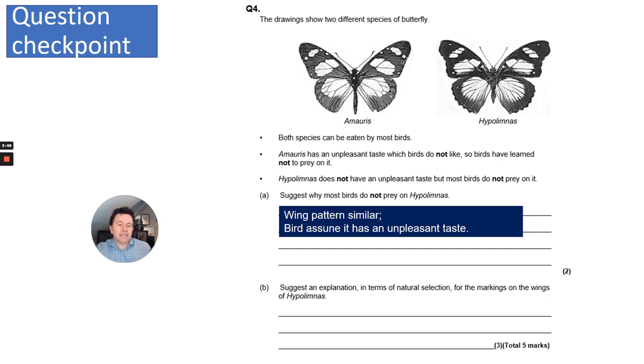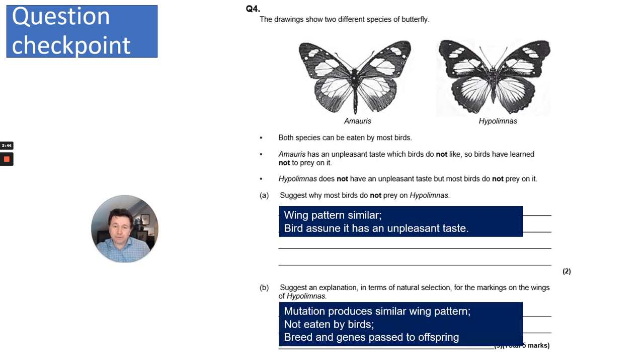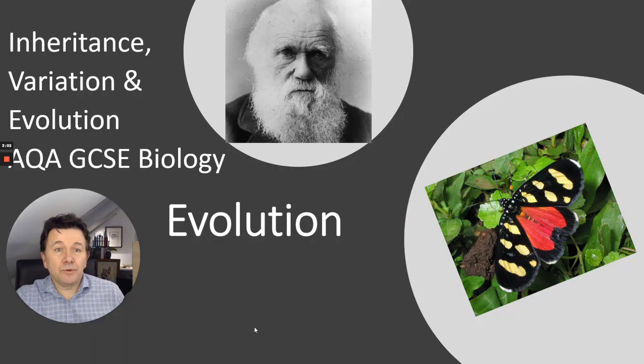So suggest an explanation in terms of natural selection for the markings on the wings. Well, mutation produces a similar wing pattern. The Hippolymus does not decide that it's going to have a similar pattern to Amarimus. It's a purely random mutation, and therefore it won't be eaten by the birds, and therefore that particular mutated organism will then breed and pass on those genes to their offspring, so more Hippolymus will look more and more like Amarimus.